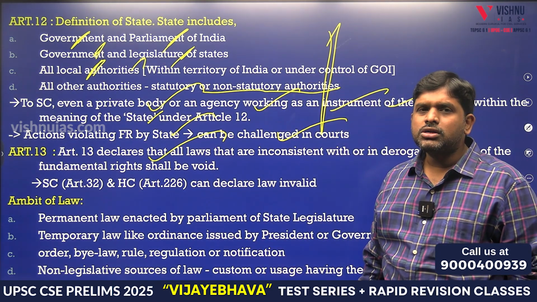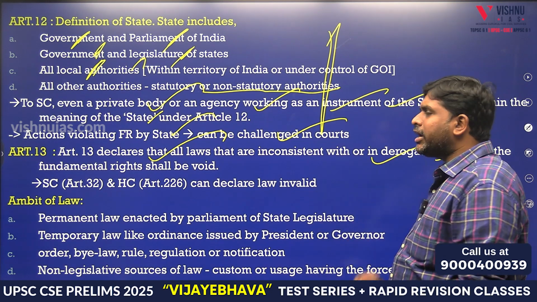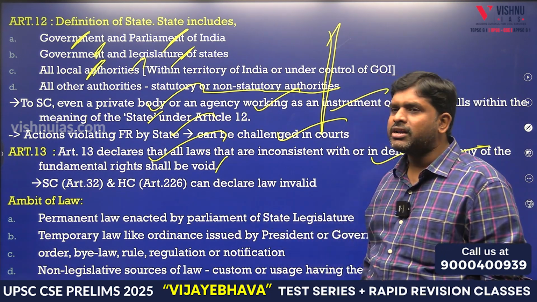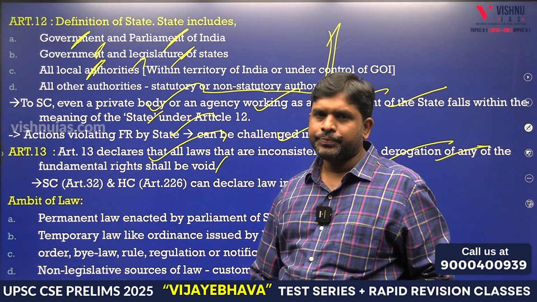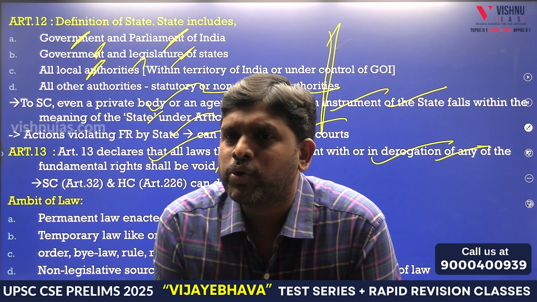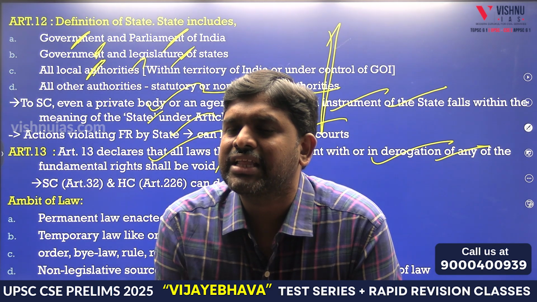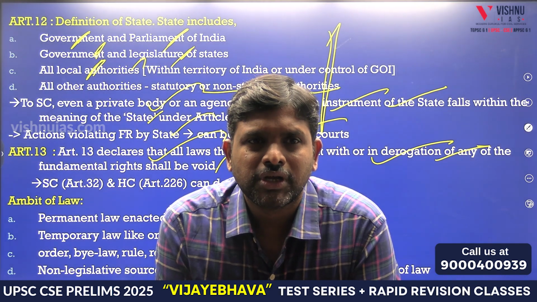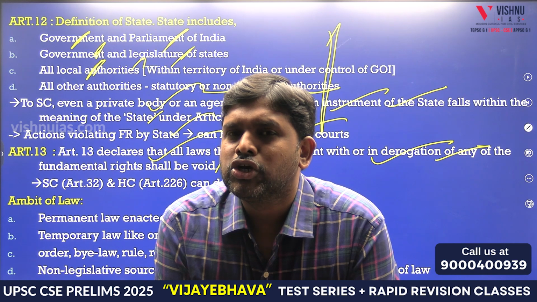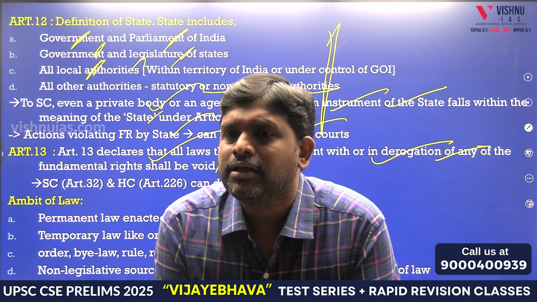All laws that are inconsistent with or in derogation of any of the fundamental rights shall be void. అంటే ఏ చట్టమైనా కూడా చేసినప్పుడు అది ఫండమెంటల్ రైట్ని వయోలేట్ చేసినట్టయితే ఆ చట్టాన్ని మనం నల్ అండ్ వాయిడ్ లాగా చెప్పొచ్చు. దట్ ఈస్ కాల్డ్ as Article 13. So judicial review comes under which article?